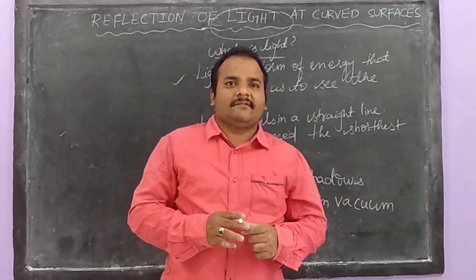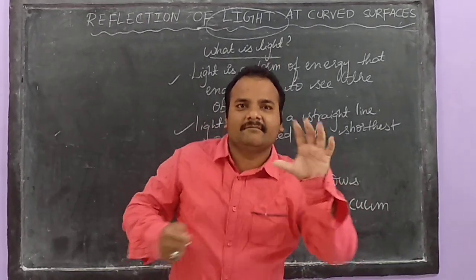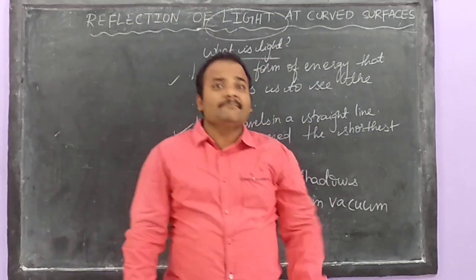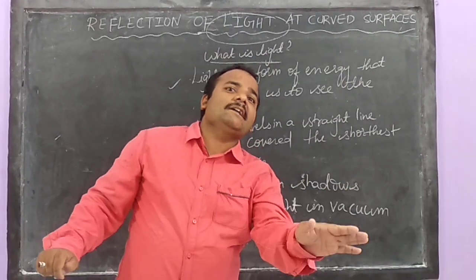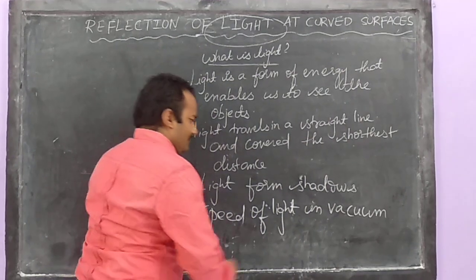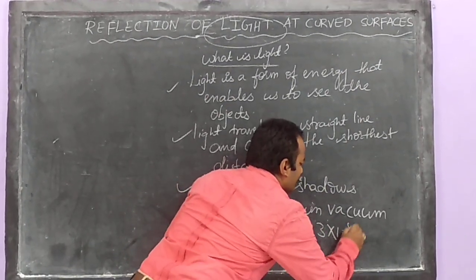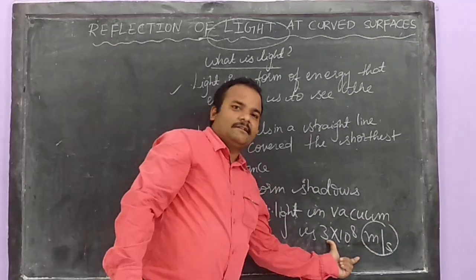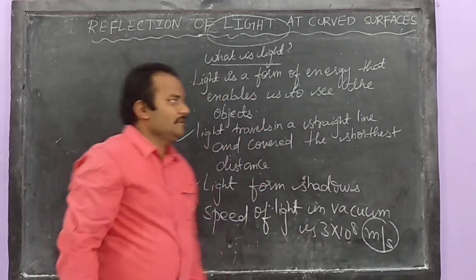When light travels in an empty space where there is no matter, what is the speed of light? The speed of light in vacuum is 3 into 10 power 8 meter per second. What is the speed? 3 into 10 power 8 meter per second.